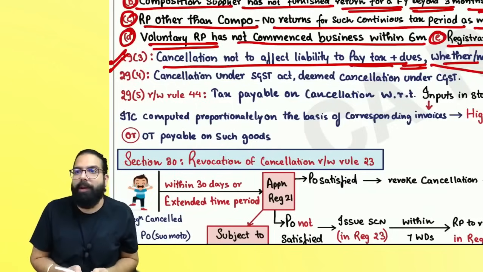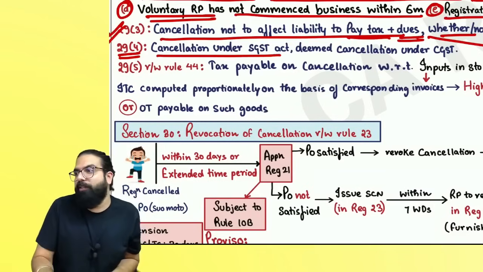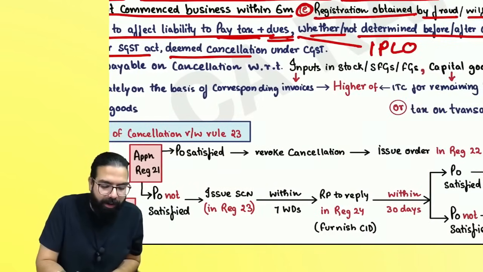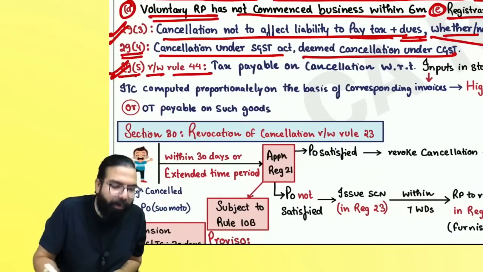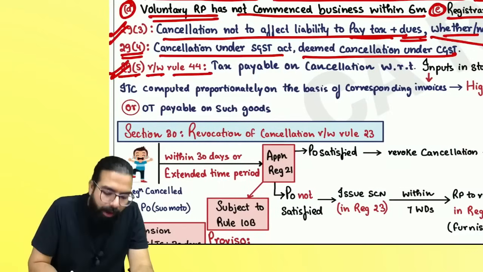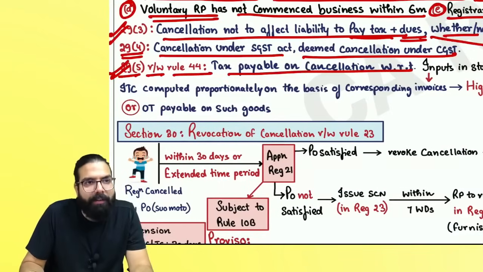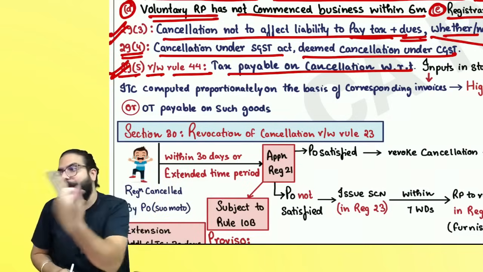Can I go ahead, everyone? Sir, section number 29(4) says cancellation under SGST Act is deemed cancellation under CGST Act. The next one is section number 29(5) read with rule number 44, which says once your registration is cancelled, you will be liable to pay the tax on cancellation. Whatever inputs are there, you will take it home. Capital goods, you will take it home. So you will be liable to pay the GST.